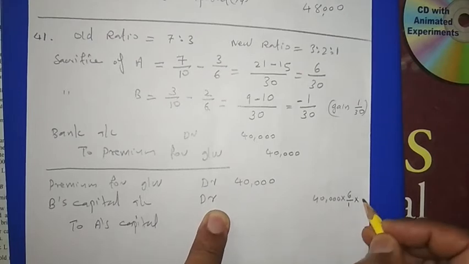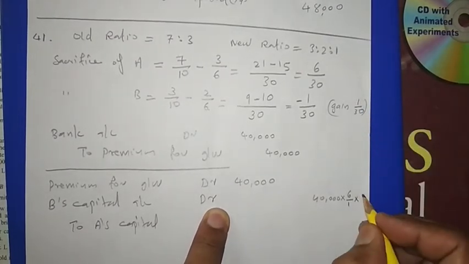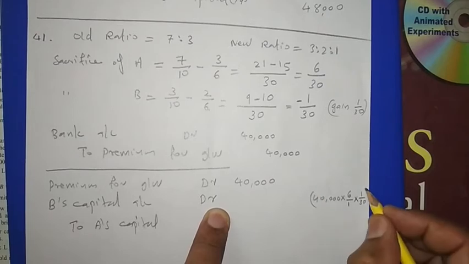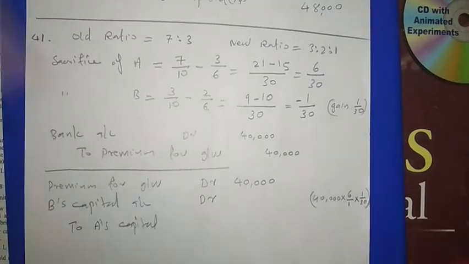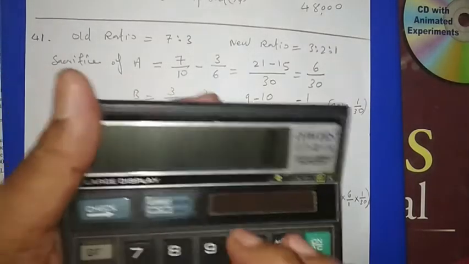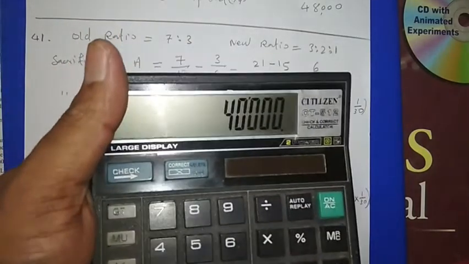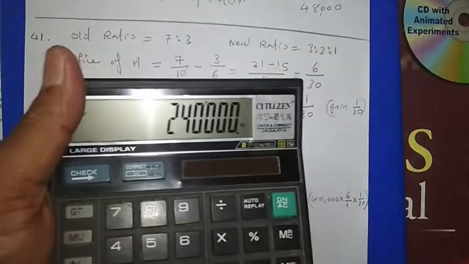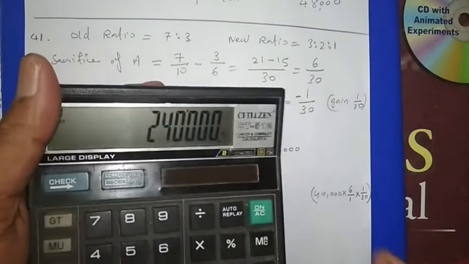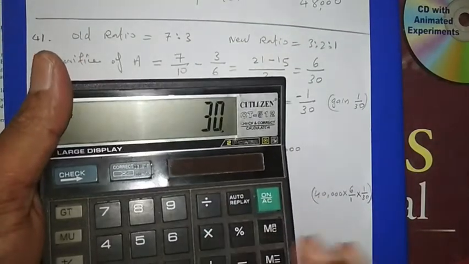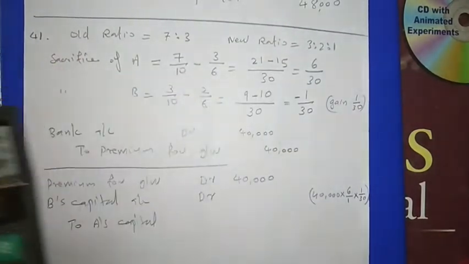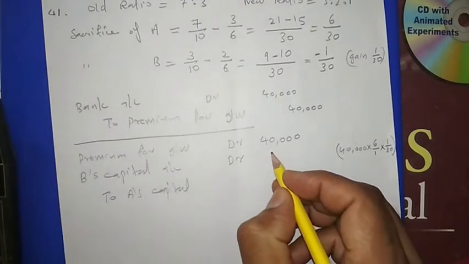This into his gain. Gain is 1 by 30. So 40,000 into 6 is the total goodwill of the firm, divided by 30. So 8,000 is coming.